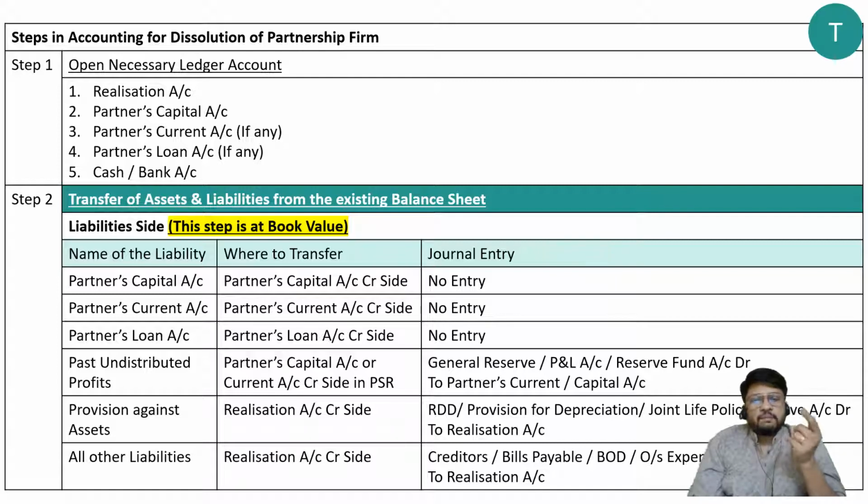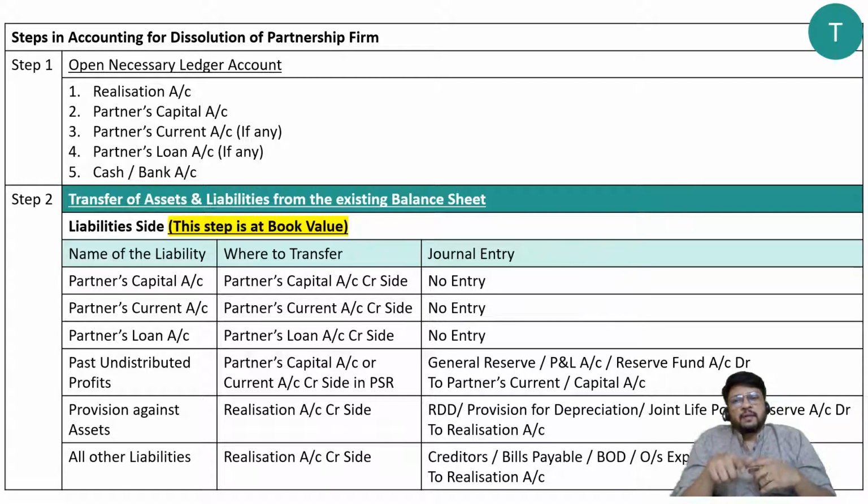And third, the partners' current account, if any. There is no compulsion that in every dissolution problem we must prepare the partners' current account. If the existing balance sheet already includes a partners' current account, then you will prepare it. If the existing balance sheet does not have one, then you will not prepare it. So it is an optional account, not a compulsory account.